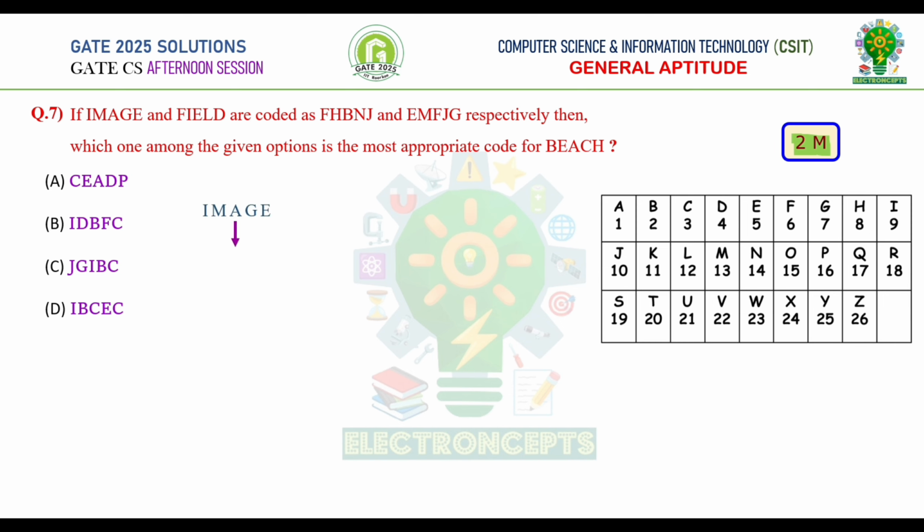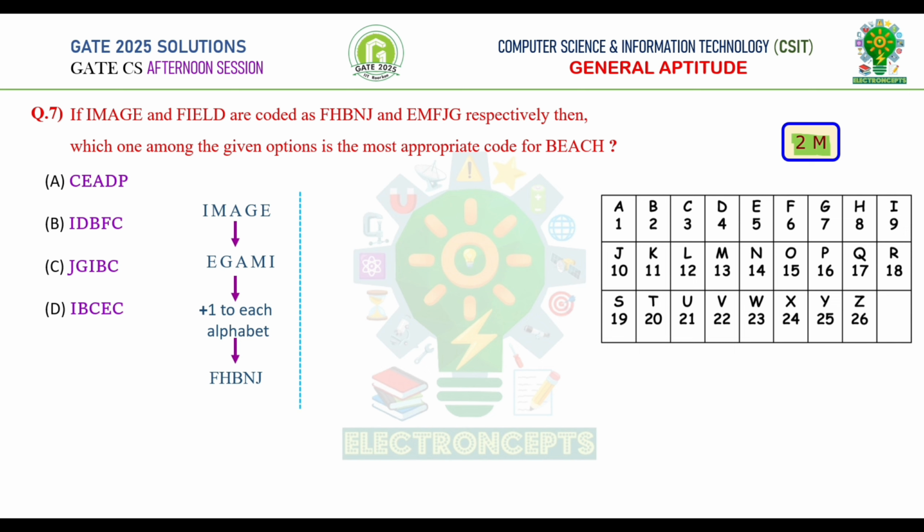If we take the reverse order of image, we get EGAMI. Now adding +1 to each alphabet, that means here E is coded as 5. If we add +1 to E, we get 6, which is F. Similarly, taking +1 to each alphabet, we get FHBNJ, which is the code as per the given question.